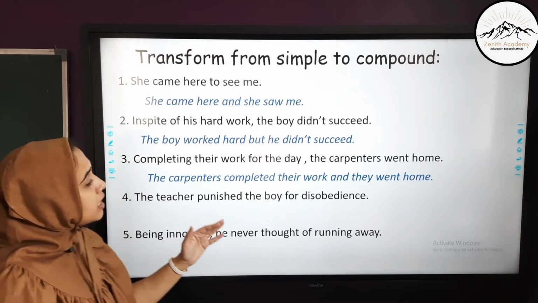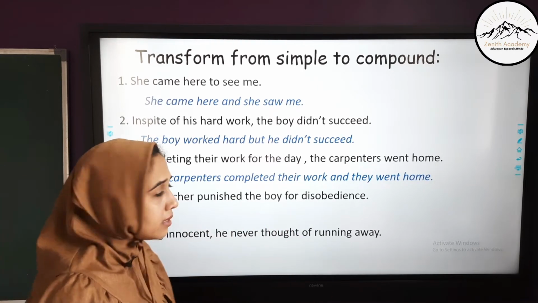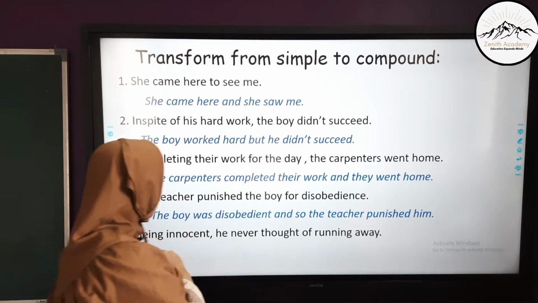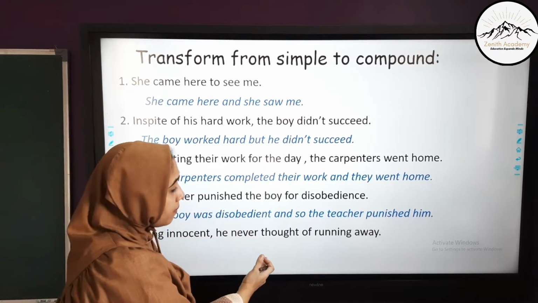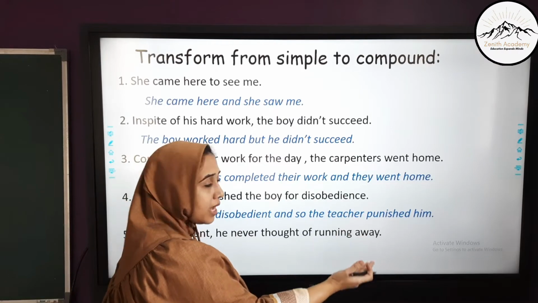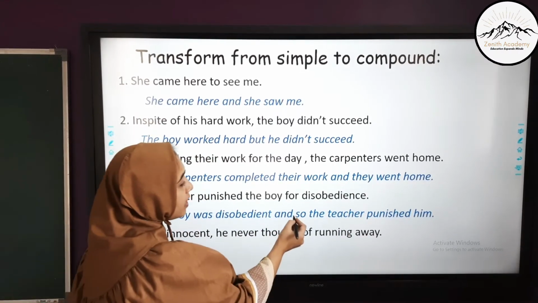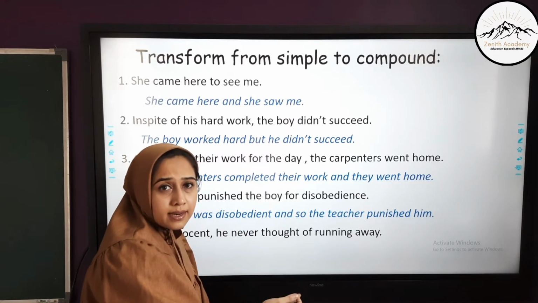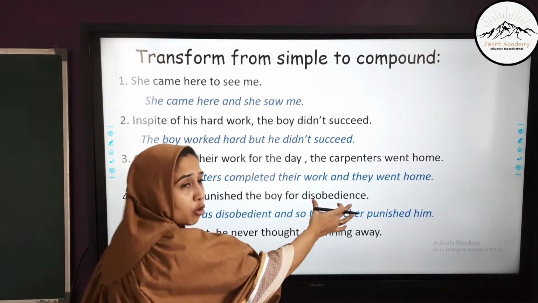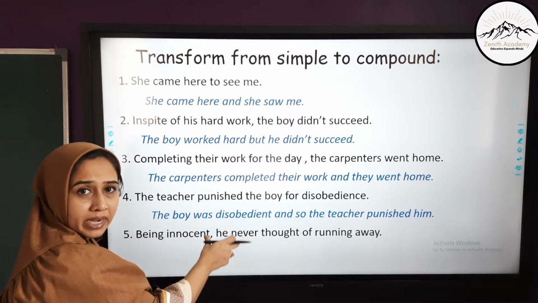The teacher punished the boy for disobedience. The boy was disobedient and so the teacher punished him, and is the coordinating conjunction. Also we have added so because there is a reasoning given in the sentence. Disobedience has been changed to disobedient.